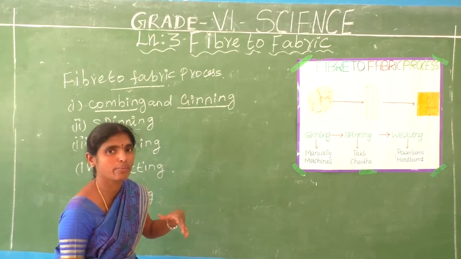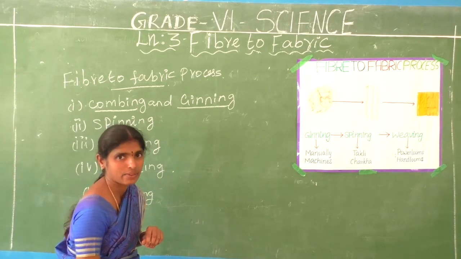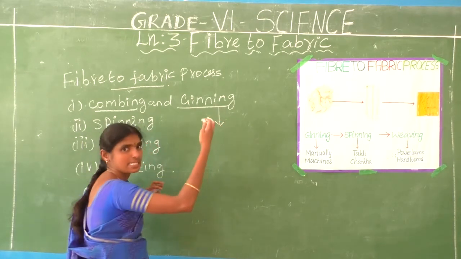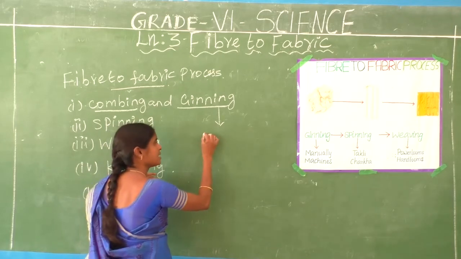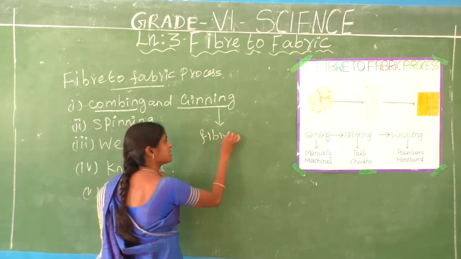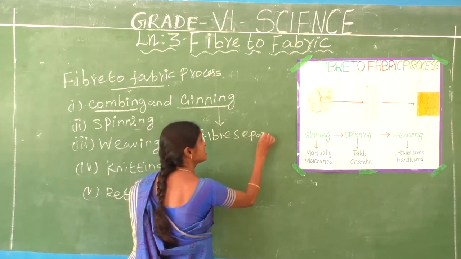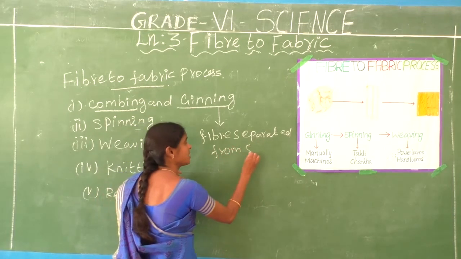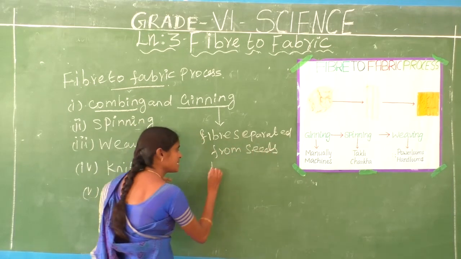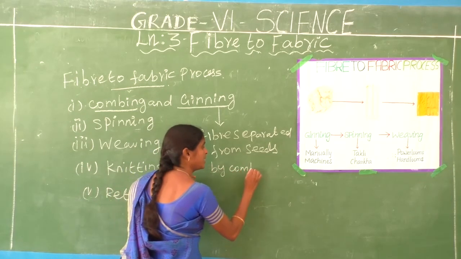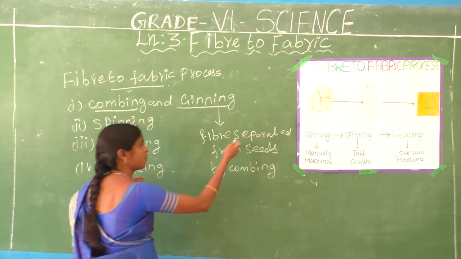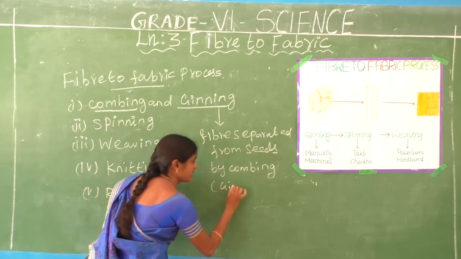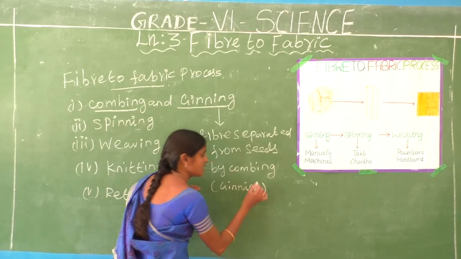What is meant by combing? What is meant by ginning? It is nothing but fibers being separated from seeds. Fibers are separated from seeds by combing. This process is called ginning.